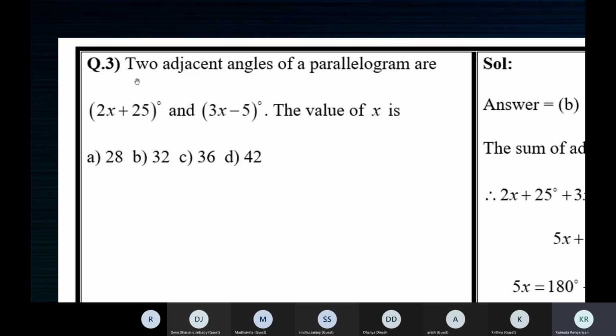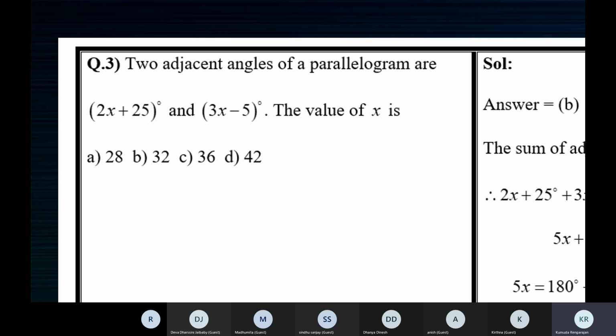Okay. Two adjacent angles of a parallelogram. What do you know about adjacent angles of a parallelogram? In a parallelogram, adjacent angles are supplementary, ma'am.